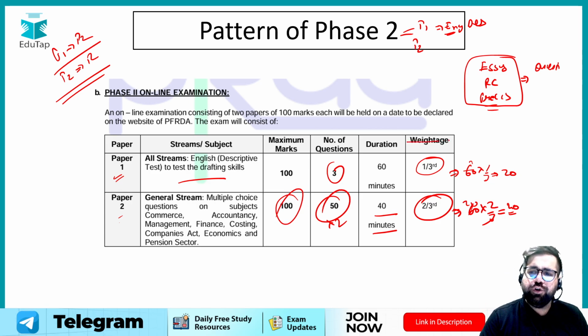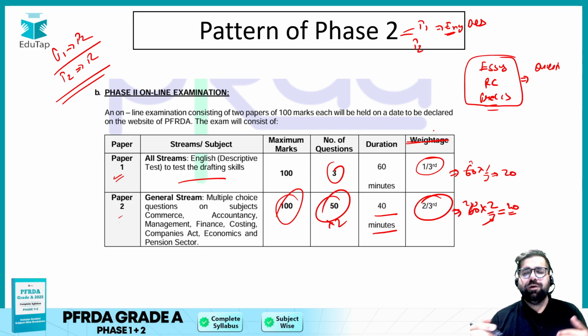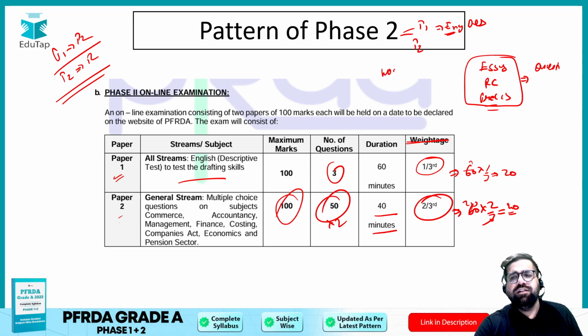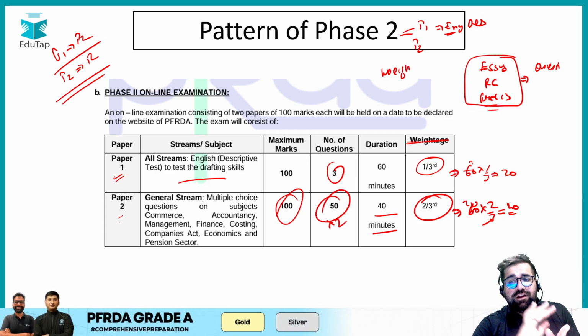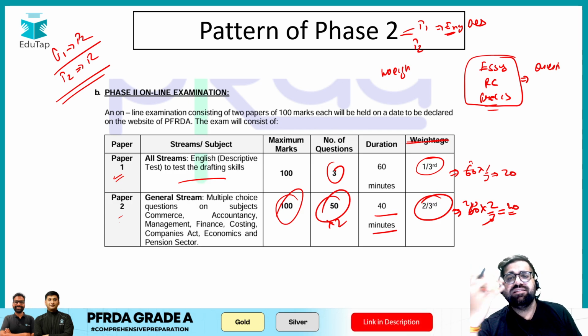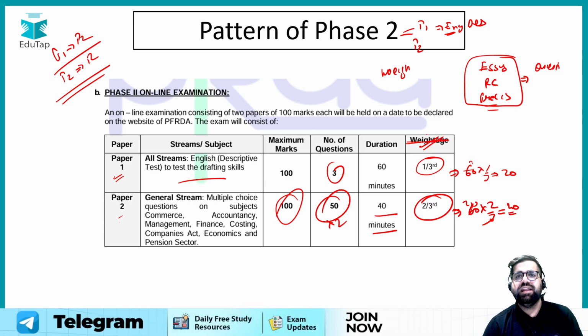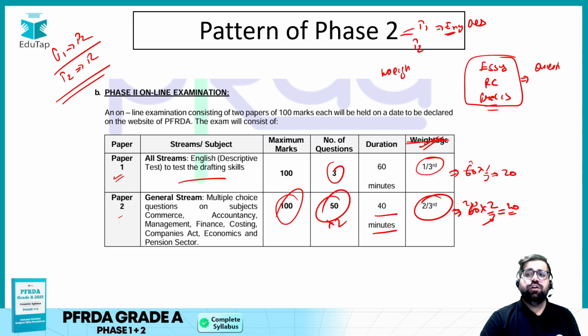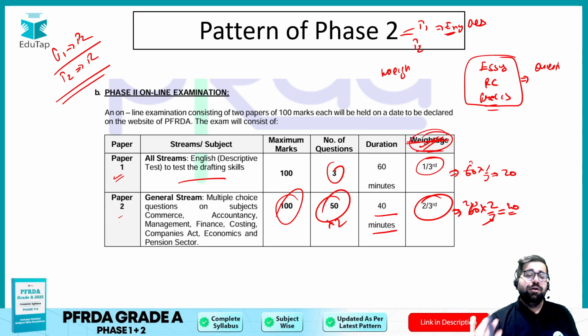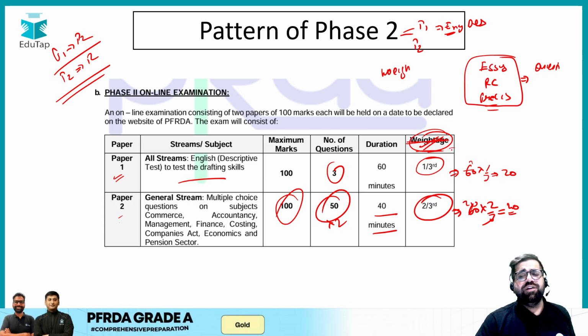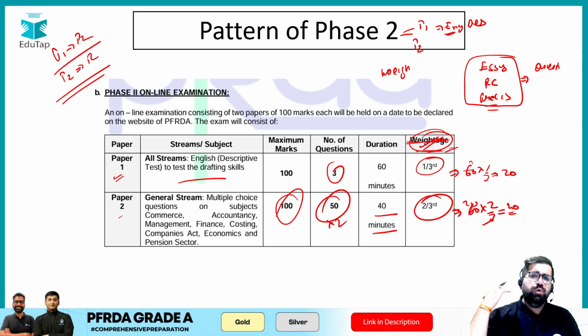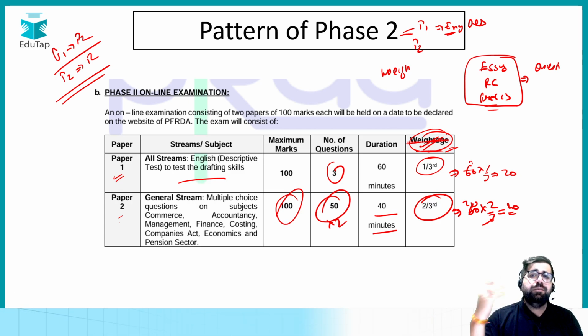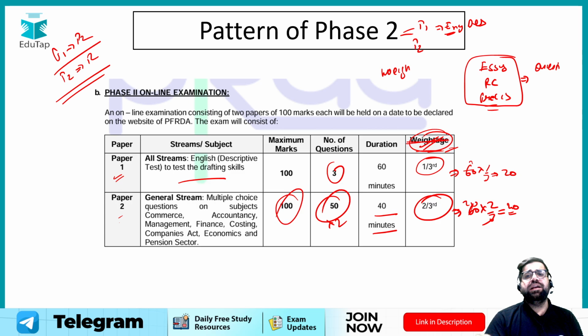But if you want to avoid this weightage part, it's completely okay, because as I have told you, the more you score, the better it is. If you want to score as high as possible, that's the best strategy, because then all these weightages will be taken care of. For those students who are just on the cutoff, just on the line, this weightage will matter. But those who are scoring as high as possible, this weightage is not that important, because you are any day above the cutoffs, right? So this is the paper pattern of phase 2.